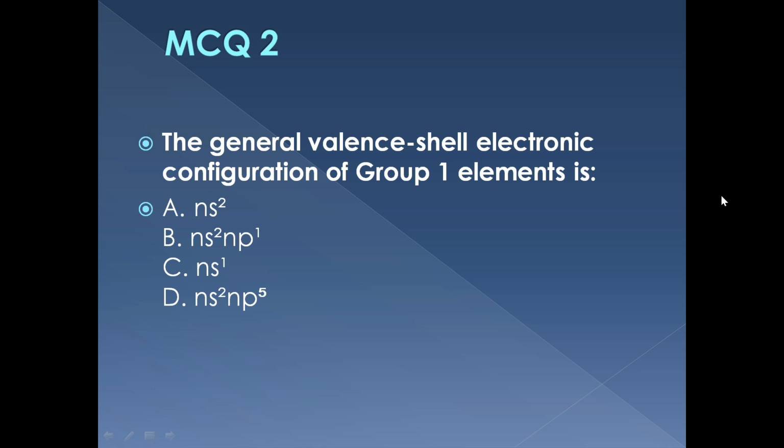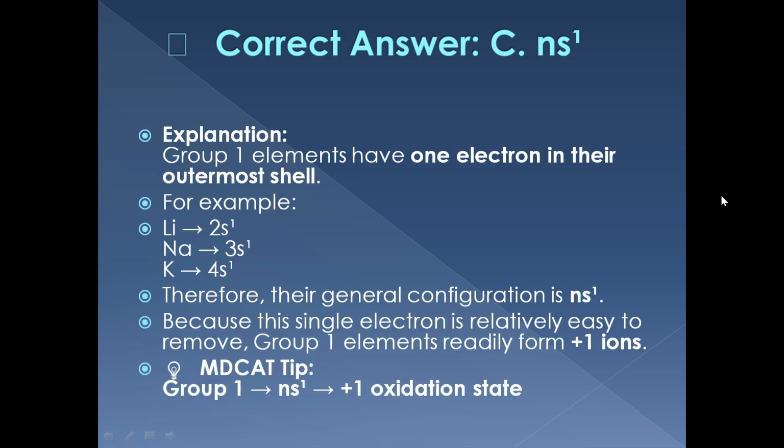MCQ 2. What is the general valence shell configuration of group 1 elements? Choose carefully between ns2, np1, ns1, and ns2 np5.